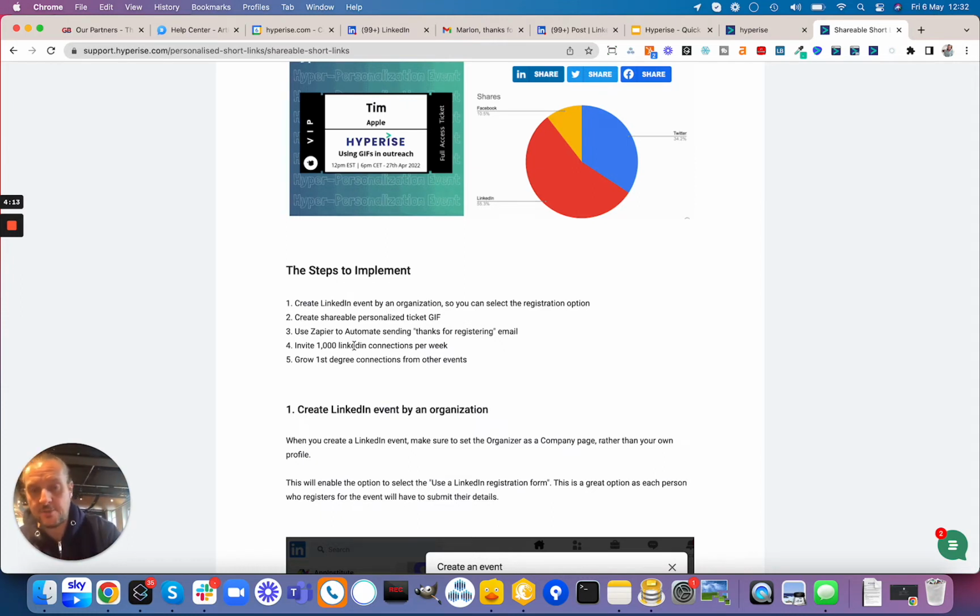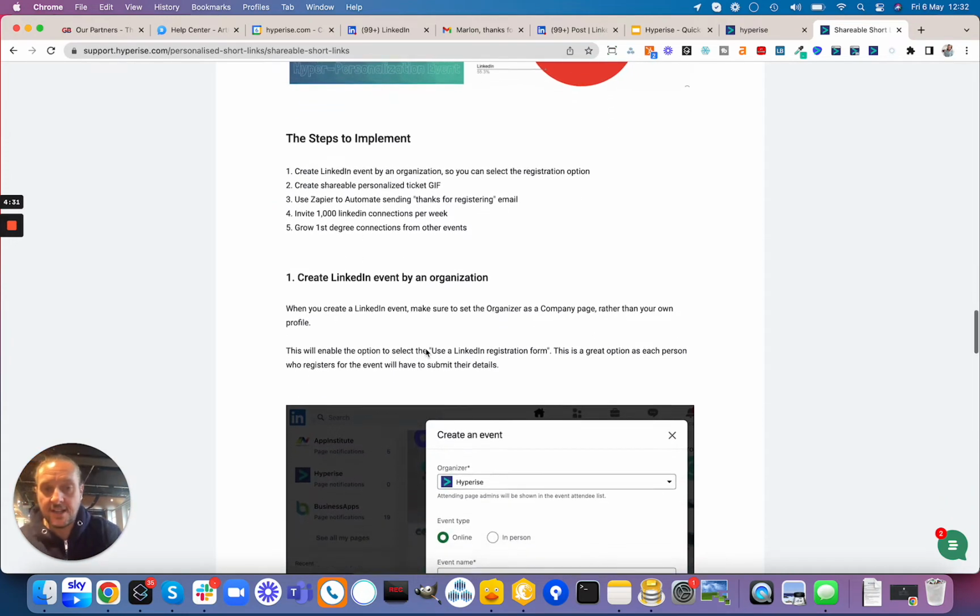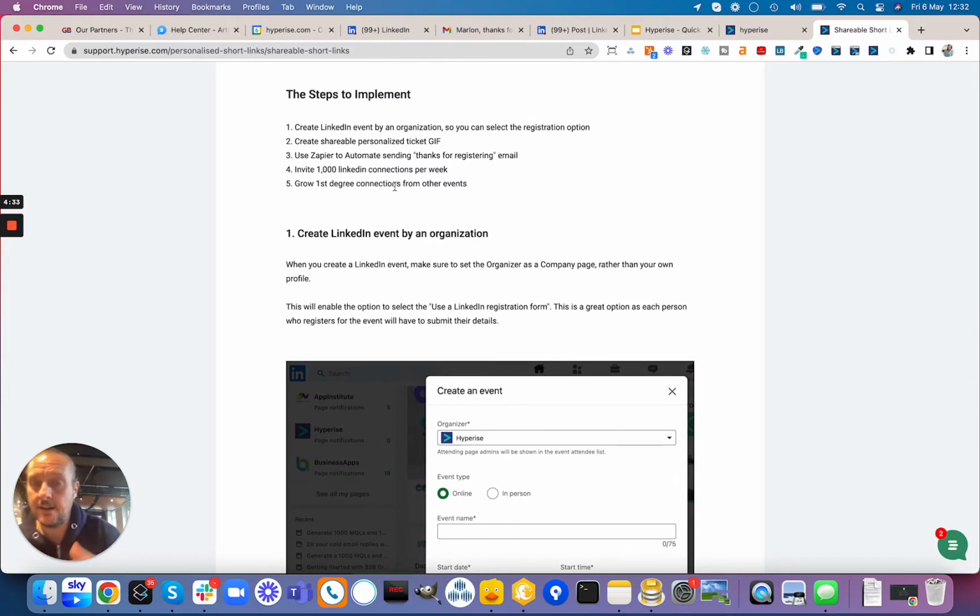A couple of other steps just to keep this going as an ongoing strategy of how you can invite 1,000 people a week from your LinkedIn account to your event, which can give you that initial number of attendees, and then create that virality, and also the final part of how you can keep growing from other events. But in terms of those steps, the key one here for probably most people watching this video will be the Zapier automation.